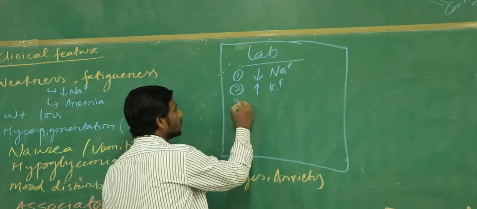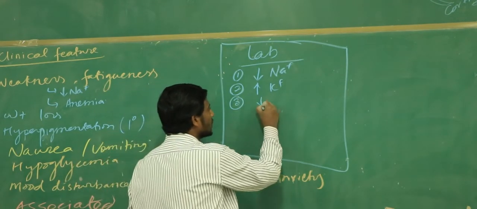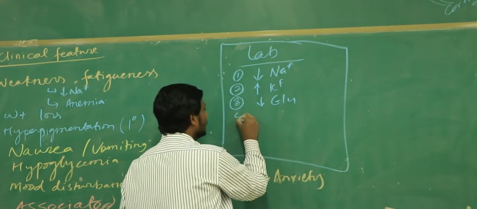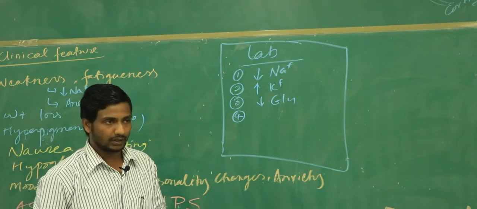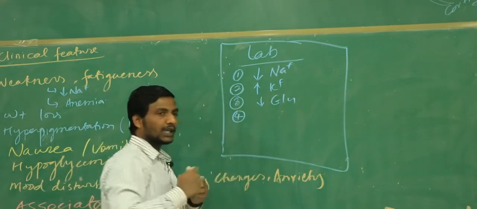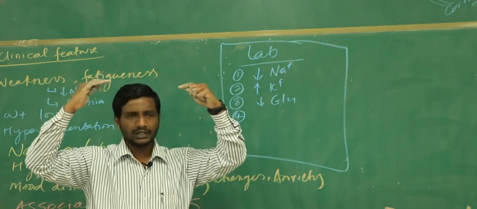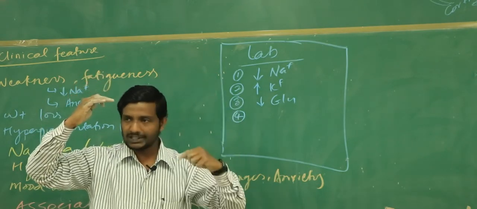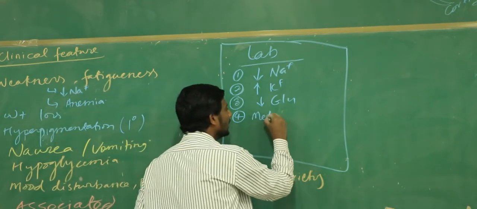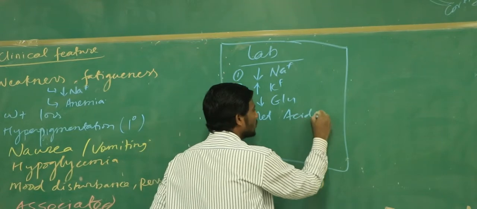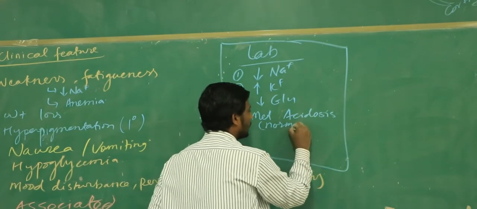This patient is also going to have the hypoglycemia or hyperglycemia? Hypoglycemia, so glucose is also going to be decreased. This patient is also going to have the metabolic acidosis, right? So keep in mind, whenever in our body the potassium is increasing, it always goes with the same thing. If the potassium is high, then there is acidosis. Generally, not always, but generally, when the potassium is down, then the patient develops the alkalosis. So these patients are also going to develop the metabolic acidosis, and the most common acidosis they develop is going to be the example of normal anion gap, right?